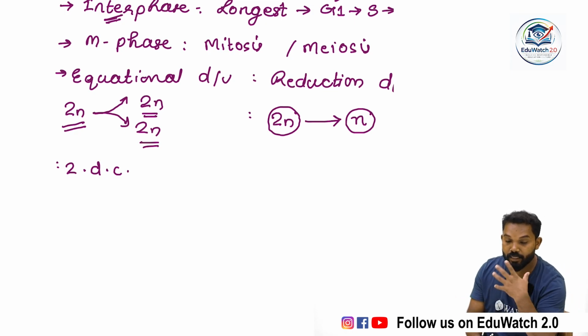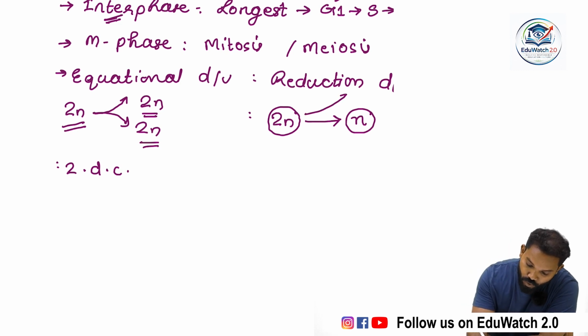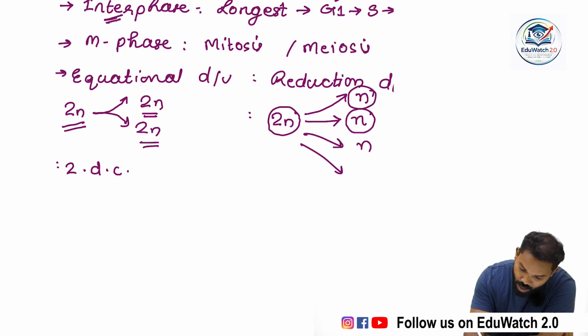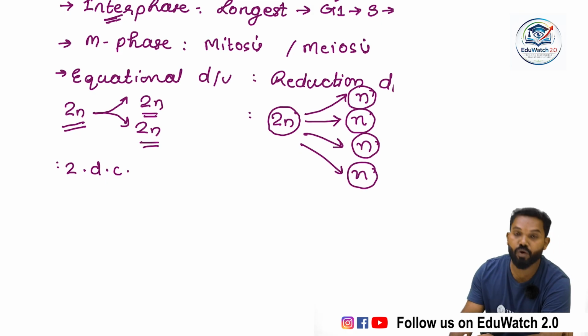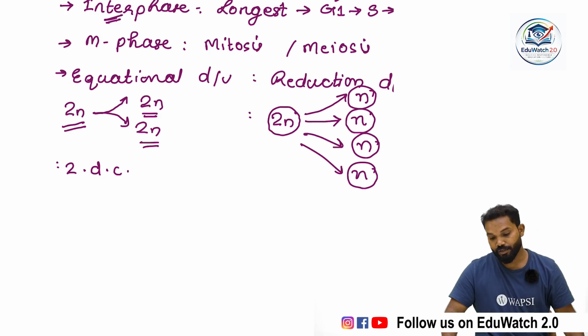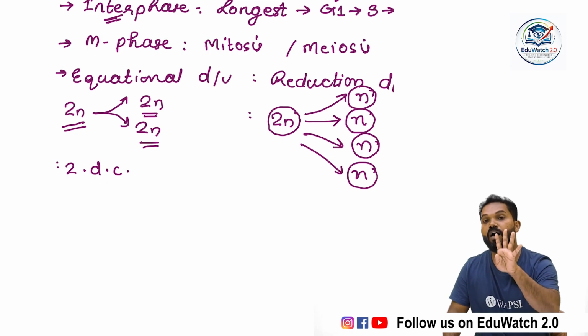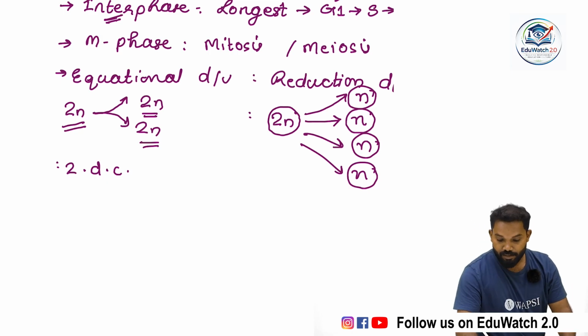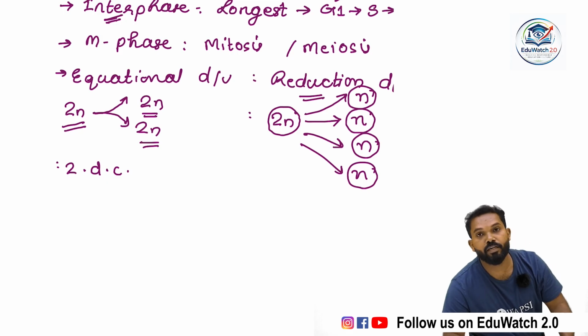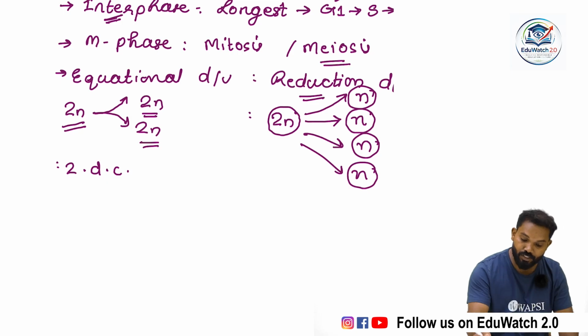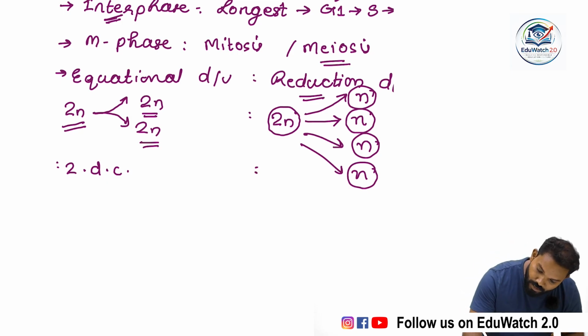Then, how many products are formed after meiotic division? Four daughter cells are formed. Each daughter cell is haploid in nature. So if a parent diploid cell undergoes meiotic division, it produces four haploid daughter cells. So there is a reduction in the chromosome number, and the process is known as reduction division. Hence meiotic division is a reduction division.